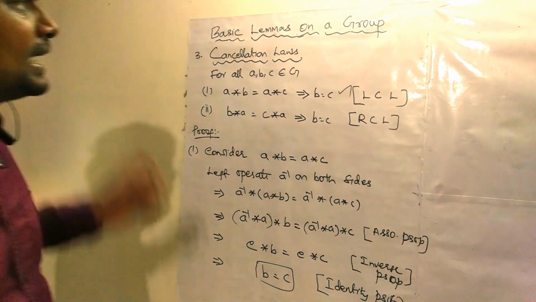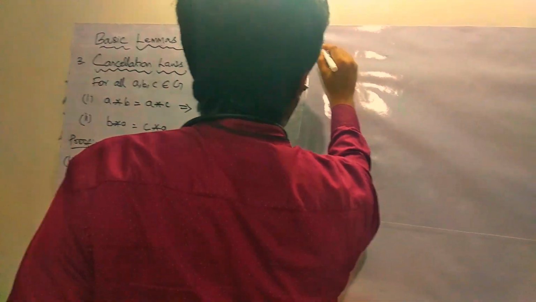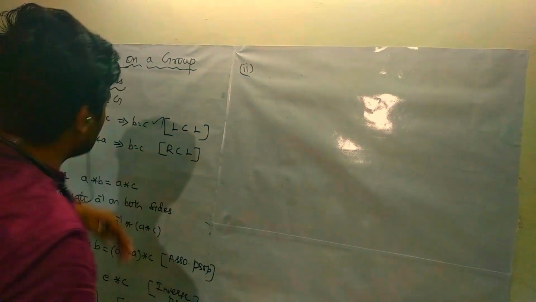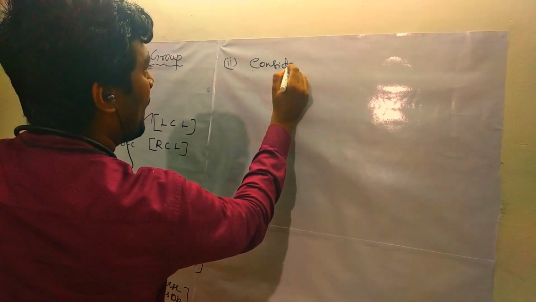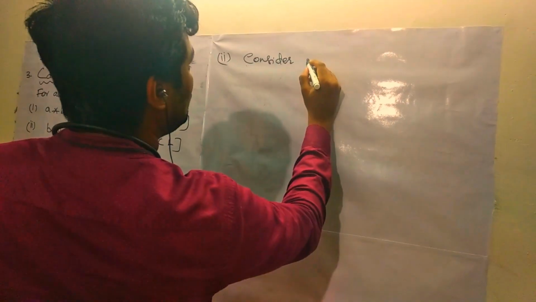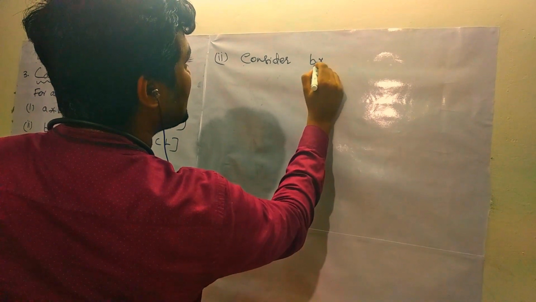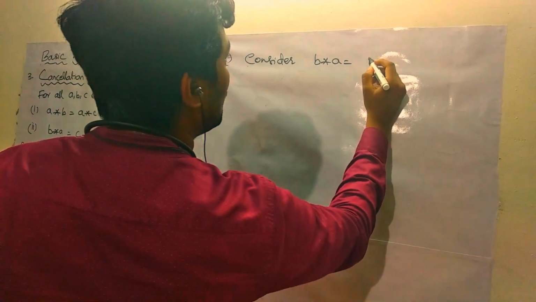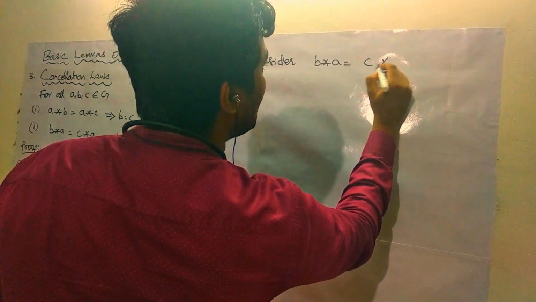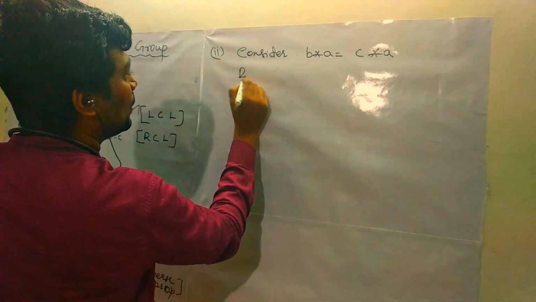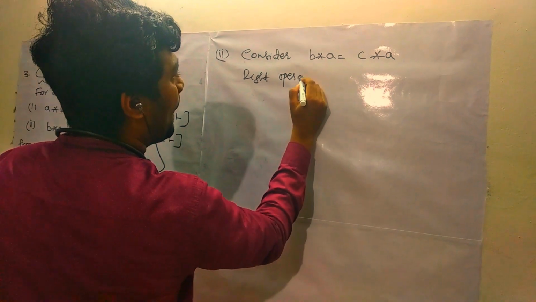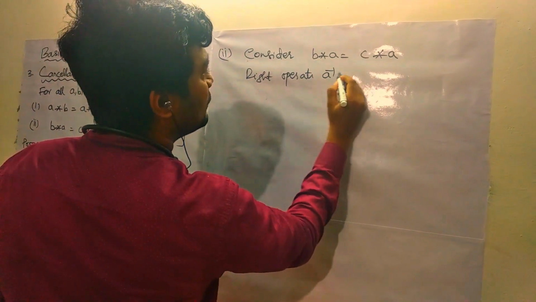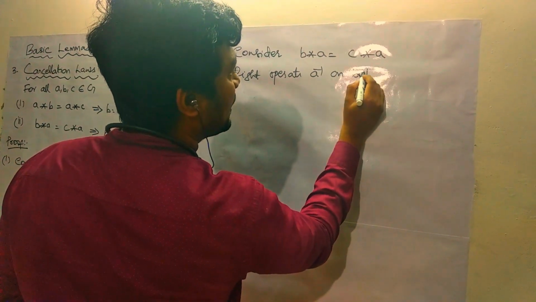Now let's go to the second part. We are going to prove the second part. Consider b star a equal to c star a. Right operate a inverse on both sides.